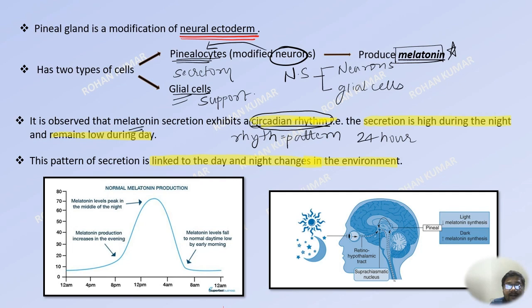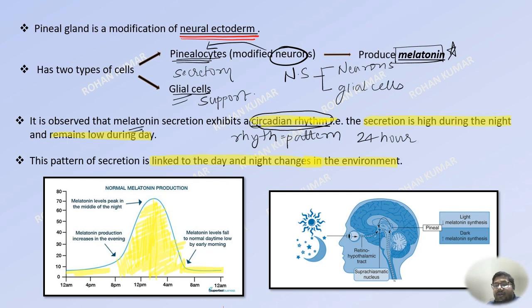Here, you will see a graph and you will notice that the melatonin secretion starts to increase around evening time, that is around 8 p.m. and it reaches a peak around, you can say 3 p.m. and then it starts to fall after that. So what we can understand from this graph is that its secretion is highest during the evening and night, and for the rest of the day the secretion remains low. This is the circadian rhythm which is exhibited by melatonin.